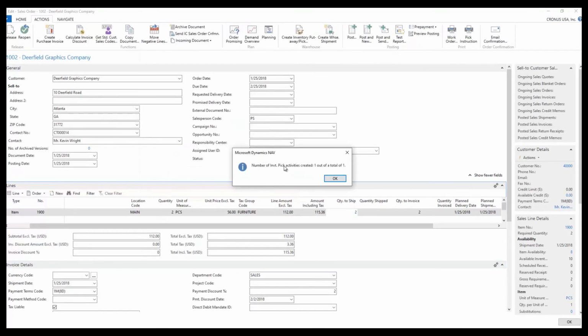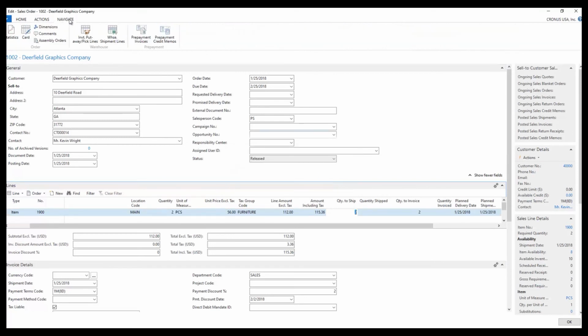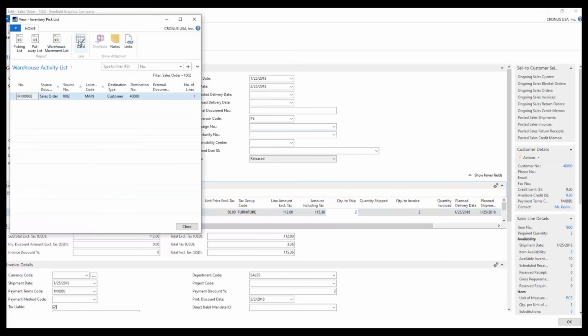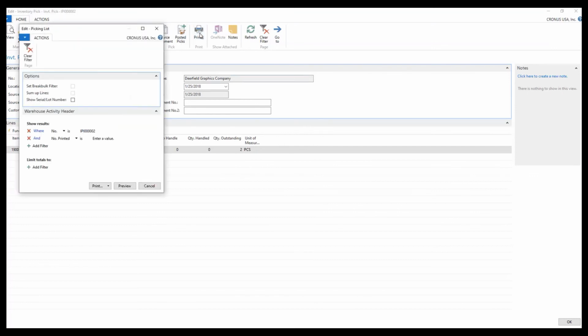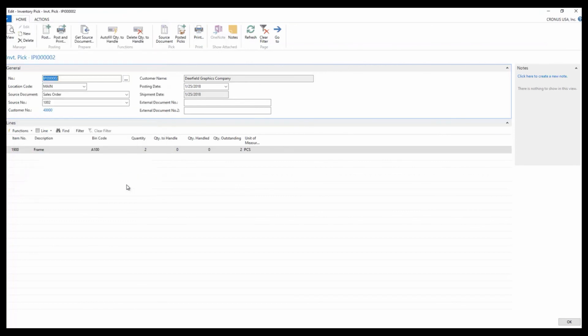And it says number of inventory pick activities created, 1 out of 1, so we have a pick. And now we can navigate to that pick. This is the pick. We can look at the card, and this is our inventory pick document. So we can print this, and I'm going to just preview it, but you could print this.